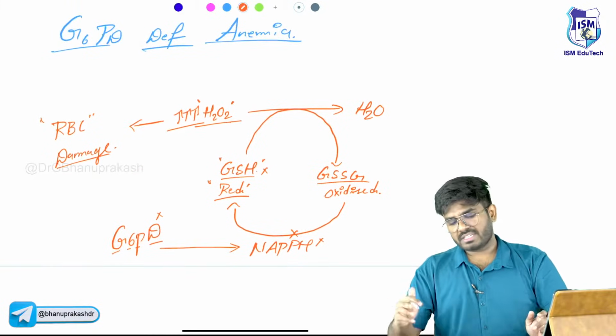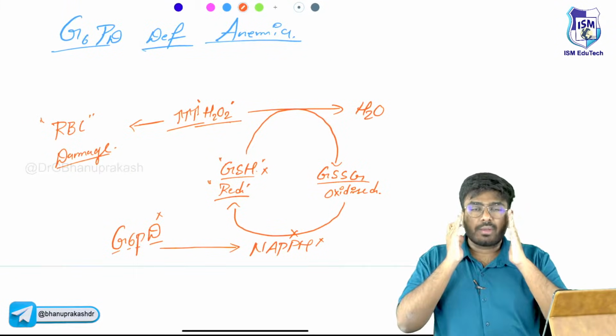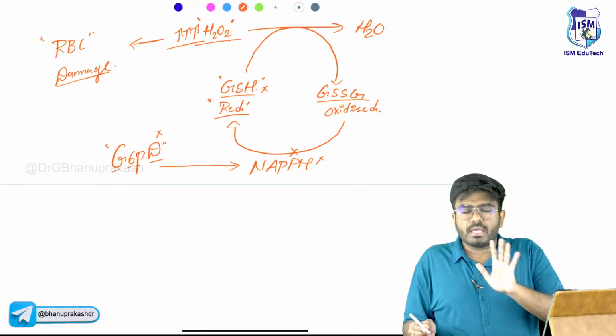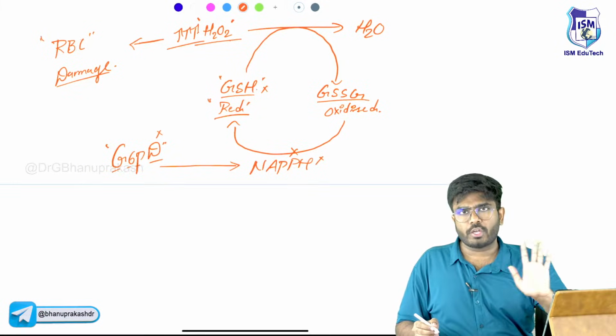Now imagine there is a patient who is having deficiency of this G6PD. He is having deficiency, but still he is carrying on his life, it's going on.